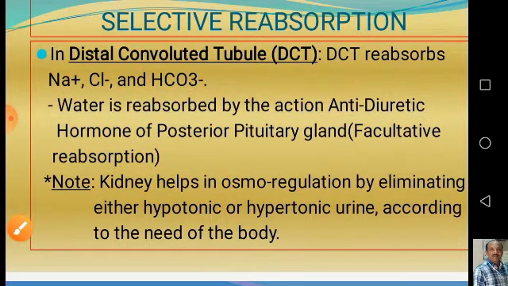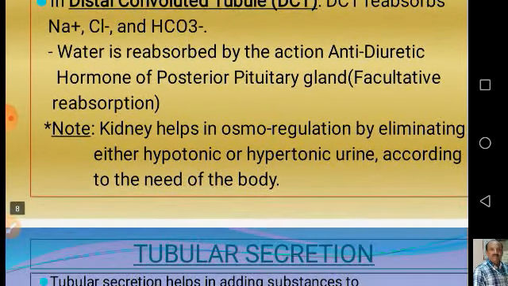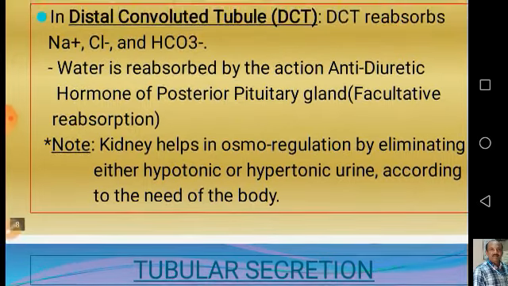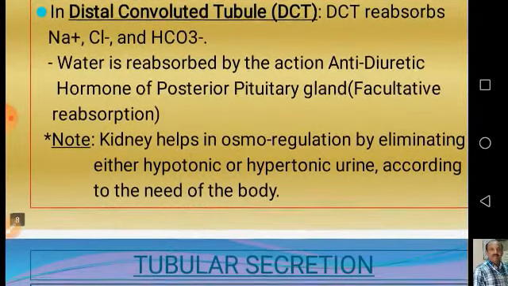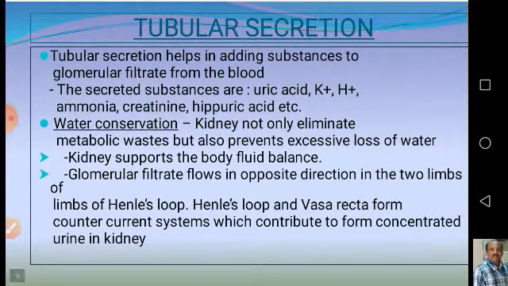Here we need to know one main thing. The kidney helps in osmoregulation by eliminating either hypotonic or hypertonic urine according to the need of the body. Now coming to the tubular secretion.